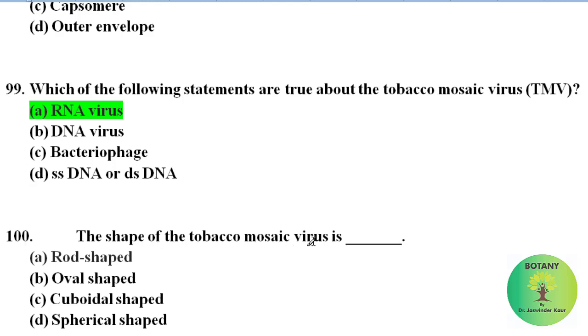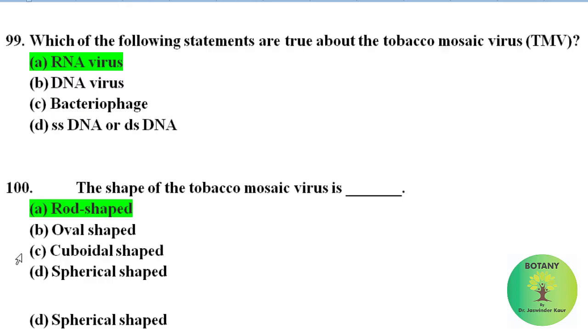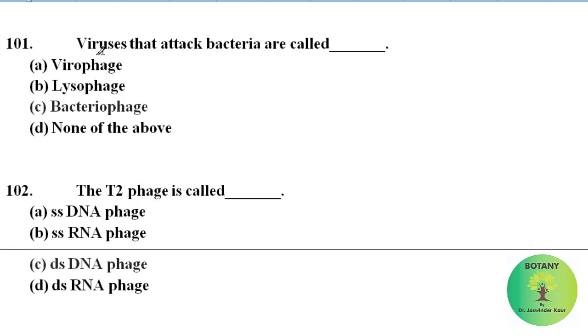The shape of the tobacco mosaic virus is rod shape, oval shape, cuboidal shape, spherical shape. Correct answer is rod shape. Shape of tobacco mosaic virus is rod shape. Viruses that attack bacteria are called virophage, lysophage, bacteriophage, none of the above. Correct answer is bacteriophage. Bacteriophage are the viruses that attack bacteria.